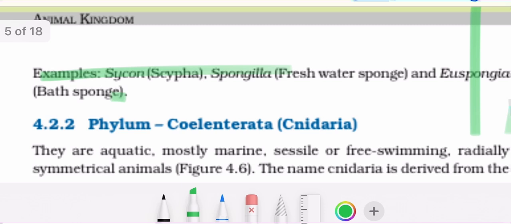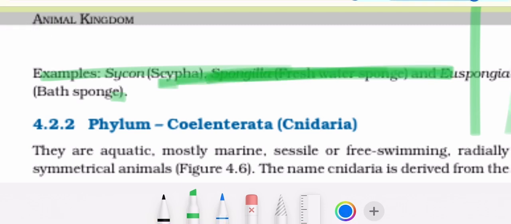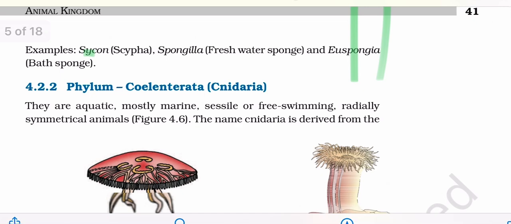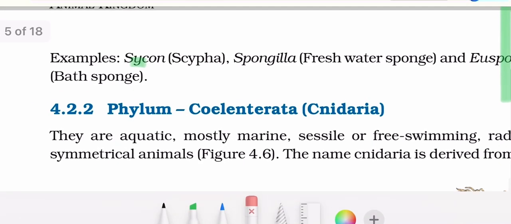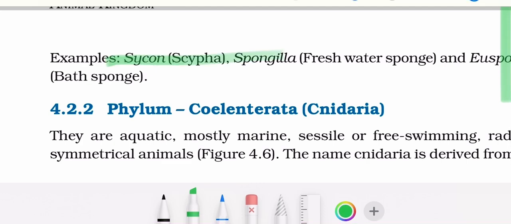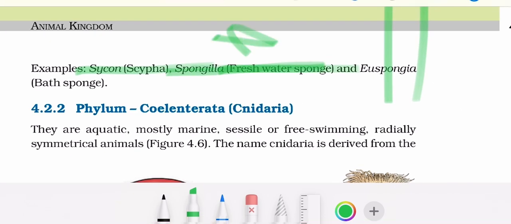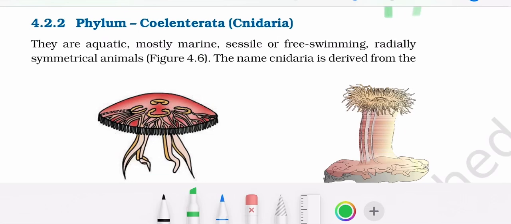Examples are Sycon, Scypha, Spongilla, freshwater sponge. Spongilla, freshwater, is very much important. And then comes Euspongia, which is a bath sponge. Okay? Euspongia is the bath sponge.